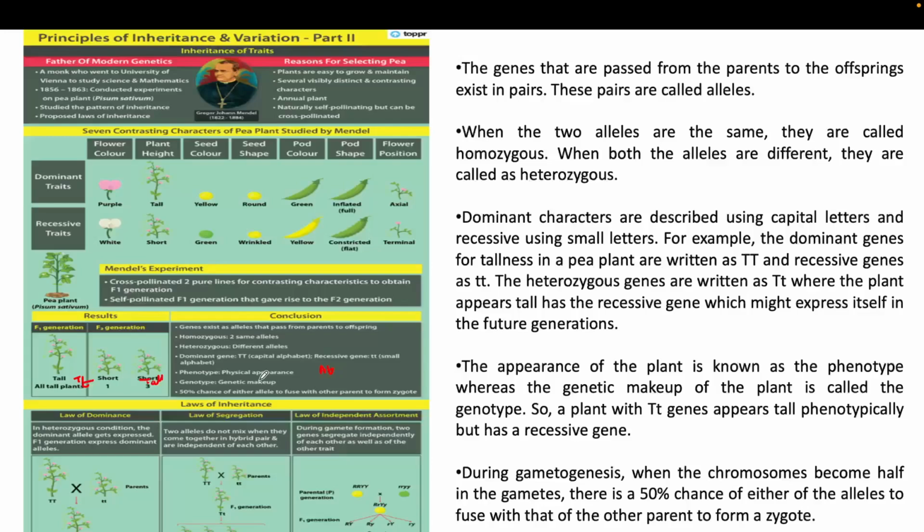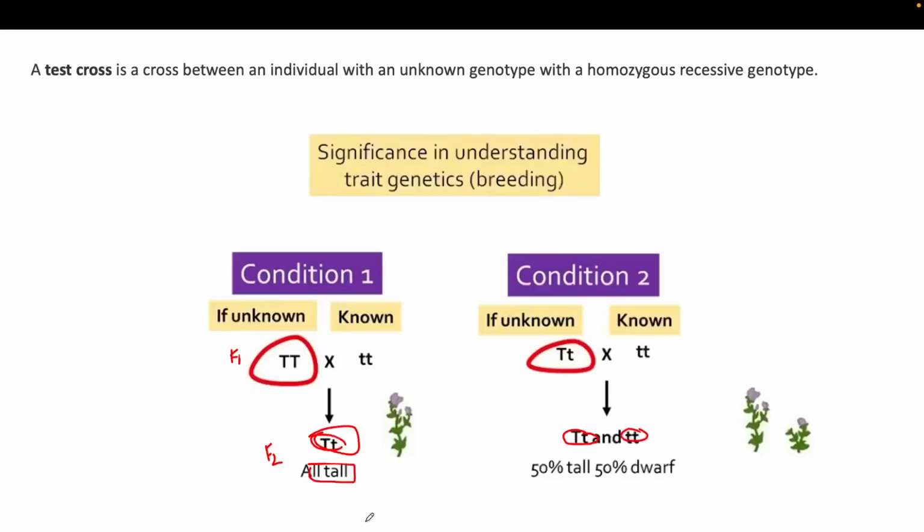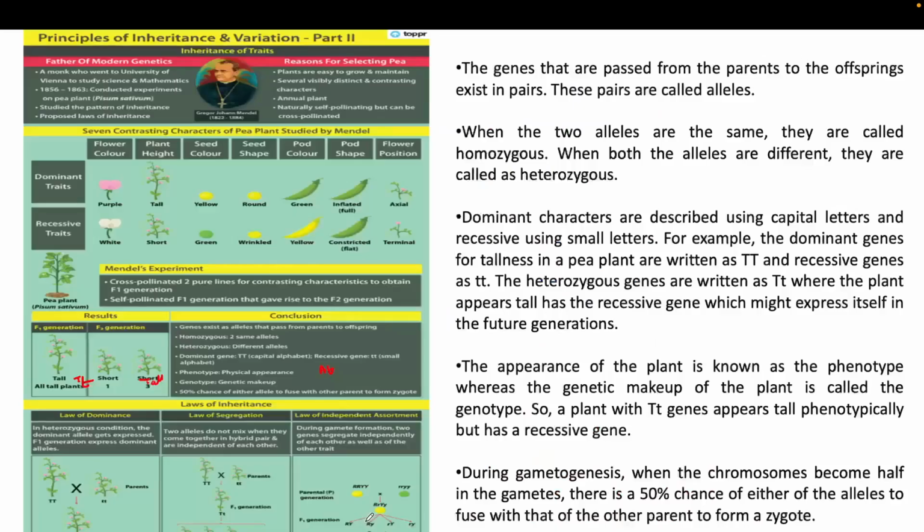As we saw here in the monohybrid cross, the genotypic frequency of this yellow color is 1:2:1. Two yellow are in the heterozygous condition and one yellow has the completely dominant character, that is capital Y. But all three of these plants give the yellow color. So the genotypic frequency is different, that is 1:2 and 1, but all three plants give the yellow color. That's why the genotypic frequency can be changed.